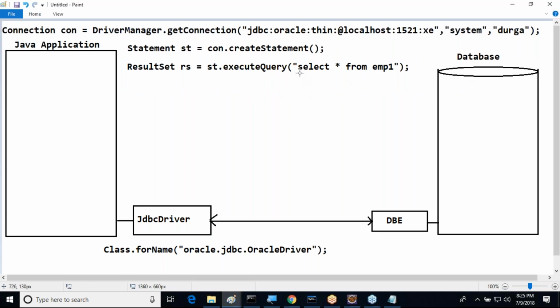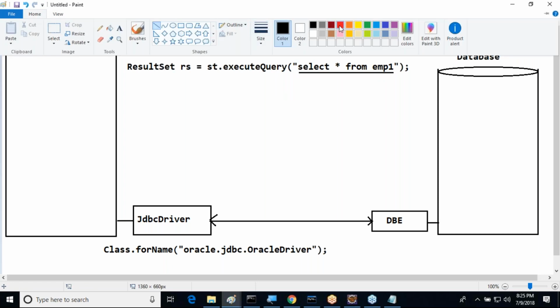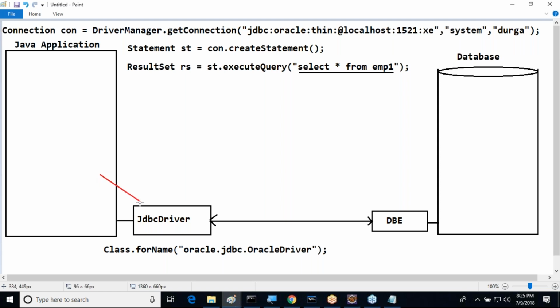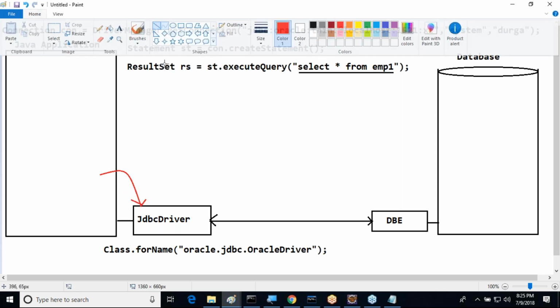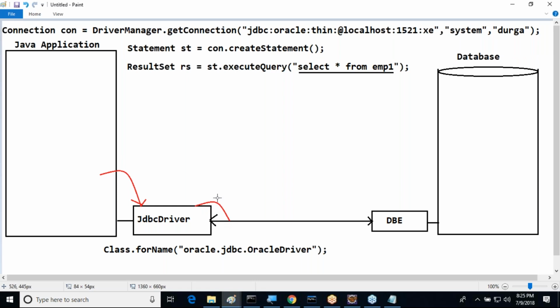Next one is which one? When we provide this statement, what will the JVM do now? The JVM will take that SQL query and send it to the JDBC driver. Now the JDBC driver will send that SQL query to which one? To the connection.